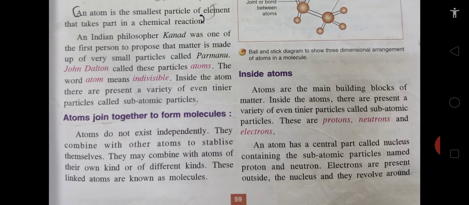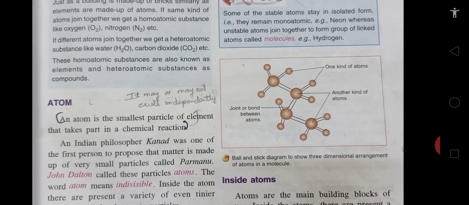Now, children, atoms join together to form molecules. Many atoms join together to form molecules. Atoms do not exist independently. They combine with other atoms to stabilize themselves. They may combine with atoms of their own kind or of different kind. These linked atoms are known as molecules.